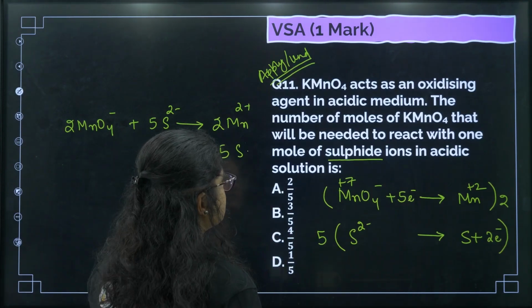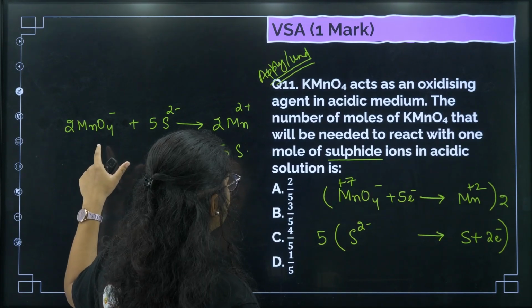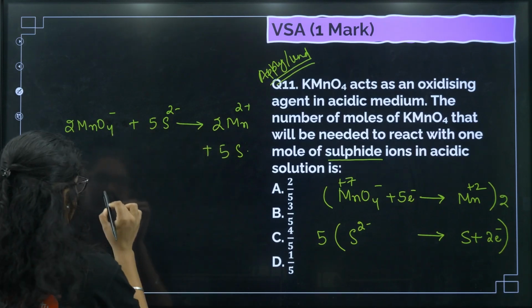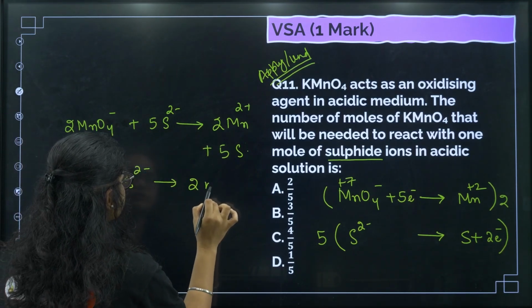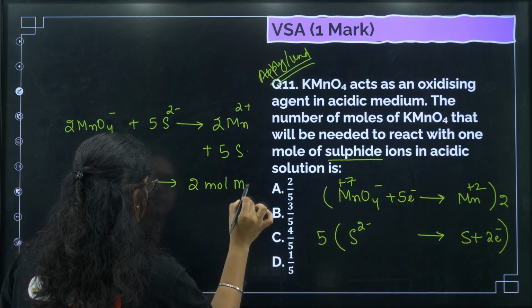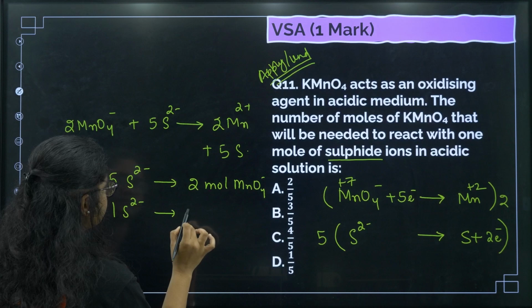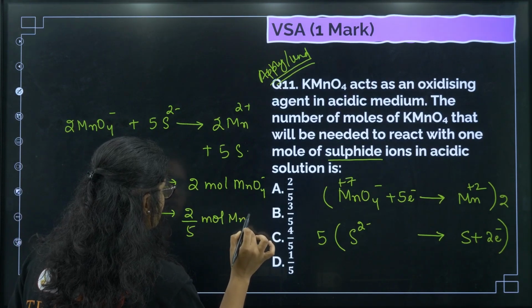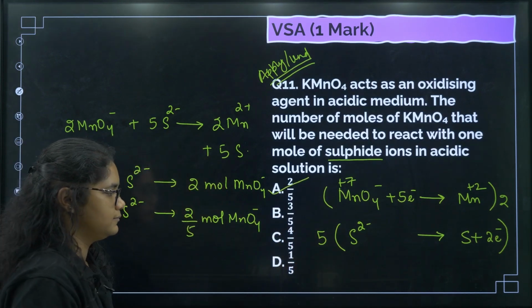Right, now the question is the number of moles of KMnO4 needed to react with 1 mole of sulfide ions. So if you can see, 5 moles of sulfide ions react with 2 moles of KMnO4, right? So to react with 1 mole of sulfide ions, we will require 2 by 5 moles of KMnO4. So the correct answer is option A, 2 by 5.